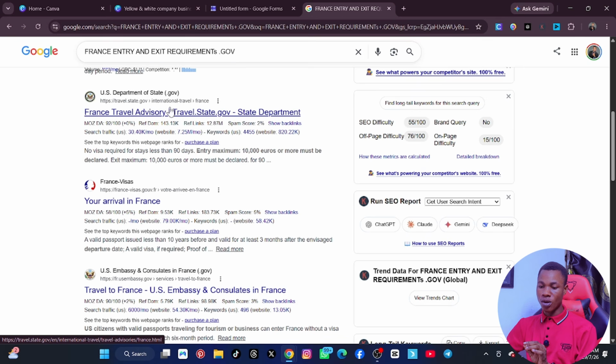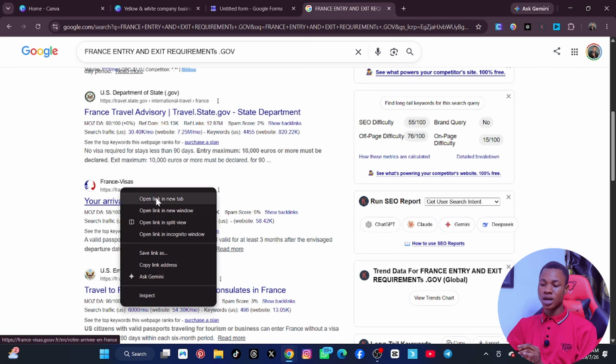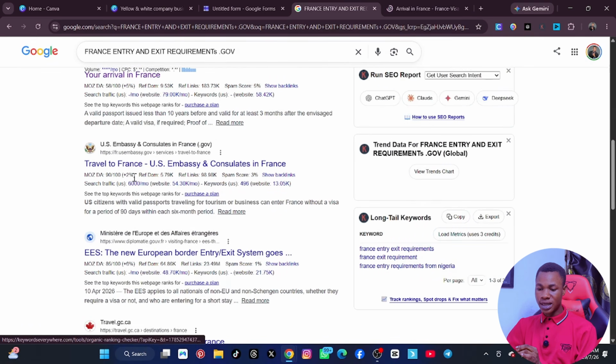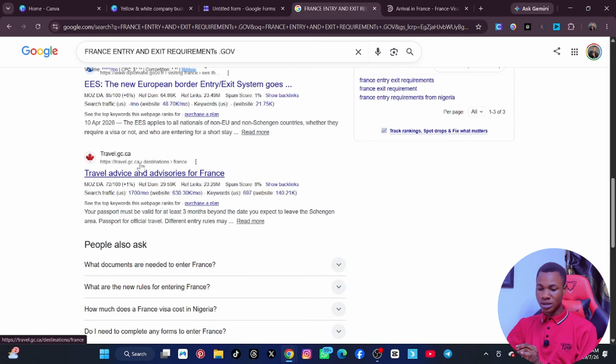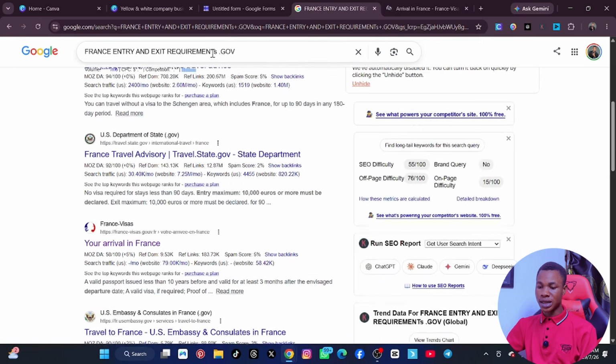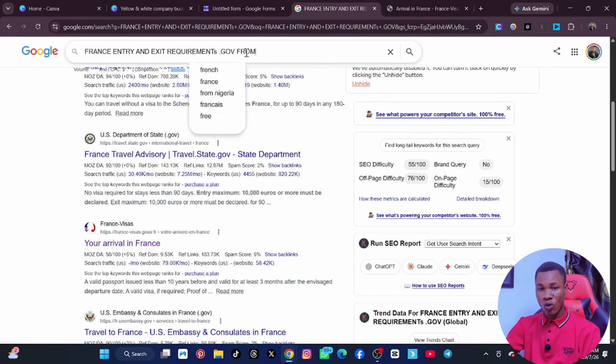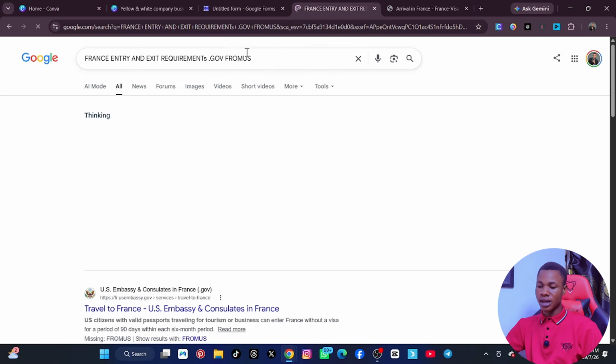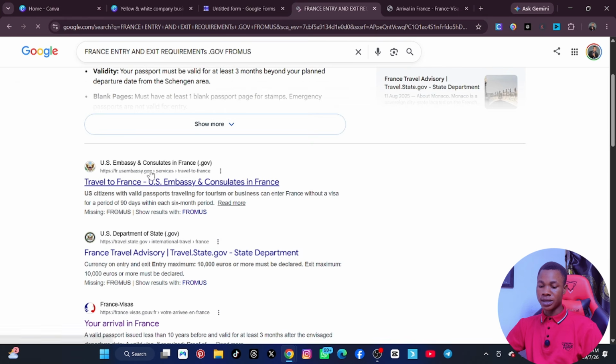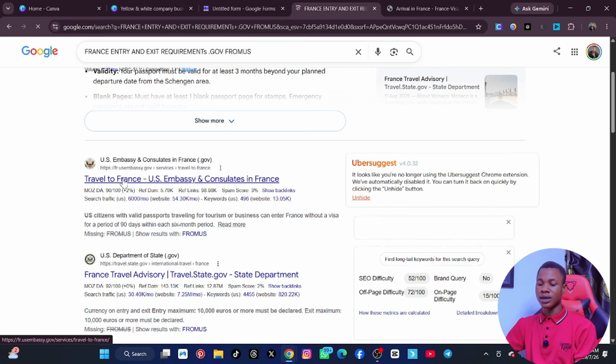This one may actually work, but it's US. But this one is France visas, francevisas.gov. Are you seeing it? So this is an official website of France. We open it in another tab and then see if you can find usembassy.gov or diplomatic travel. One thing you can also do is say France traveling location from, what is the country the boss is traveling from? Let's say from US, and then you click enter, and you can now see this US embassy will now be valid for you. So you can now click on there and go there.